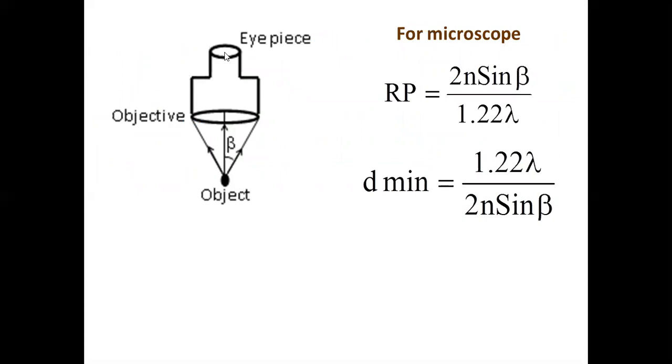So the microscope has got an eyepiece through which you see, an objective which is towards the object, and here is a very small object. From the object, light enters into the objective lens, and that will be in the form of a cone, because the lens will be in the form of a circular plate, and all the rays entering into the lens will form a cone. What is the semi-vertical angle of that cone of rays entering from the object into the objective? That is beta. Semi-vertical angle.